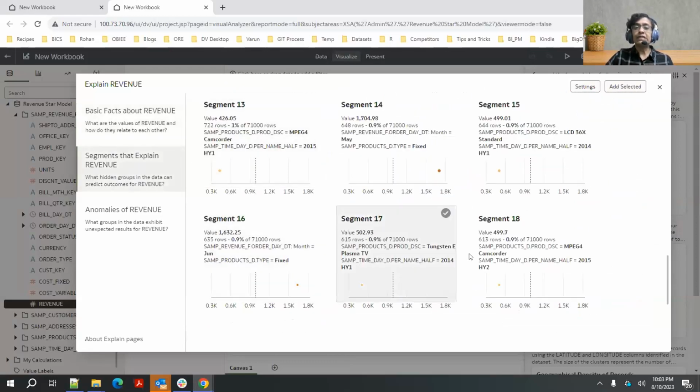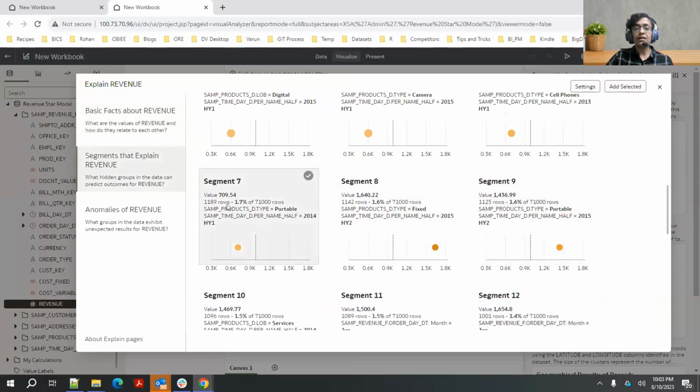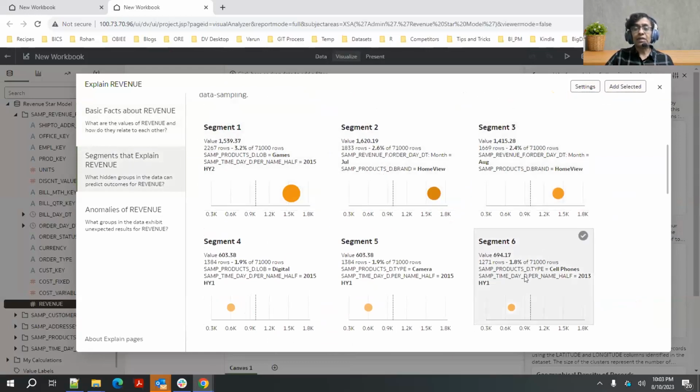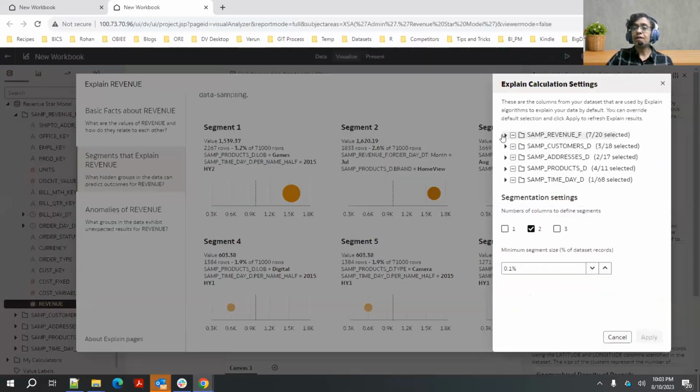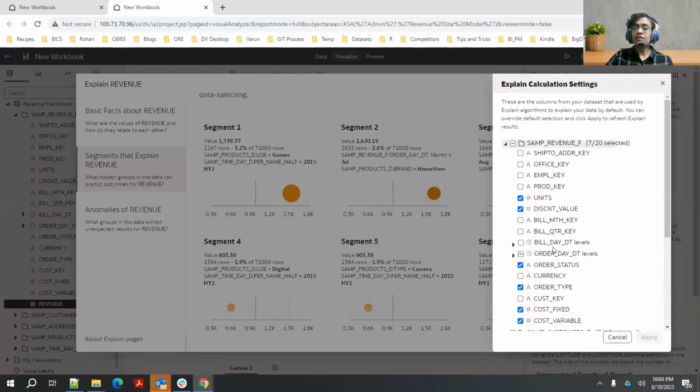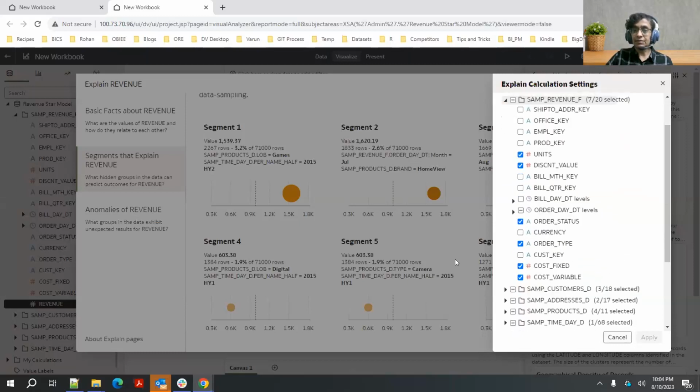If I move to the segments tab, again, the same thing. All these segments are restricted to the columns that I have selected. If I open the settings again, you will notice that the columns that I selected in the basic fact settings carry over to segments as well. So I'm continuing to focus on order date and the other columns that I selected, right?